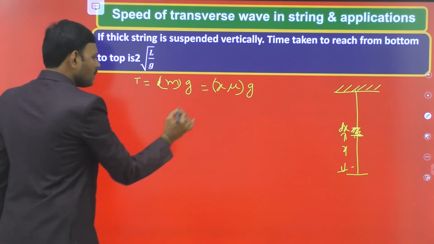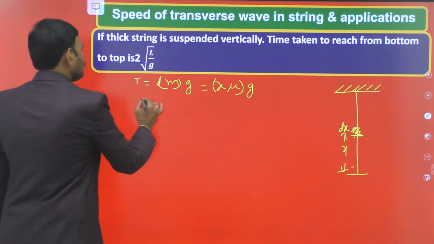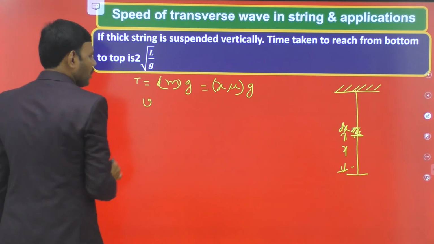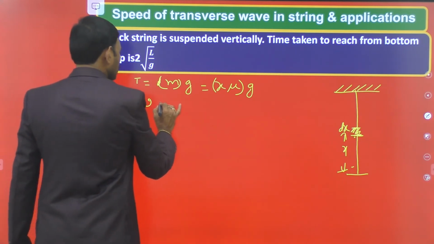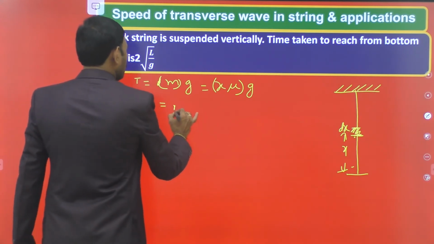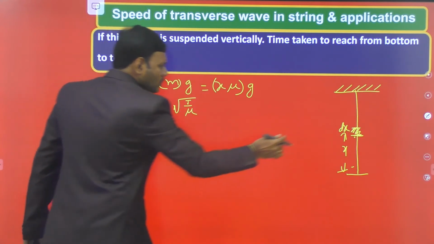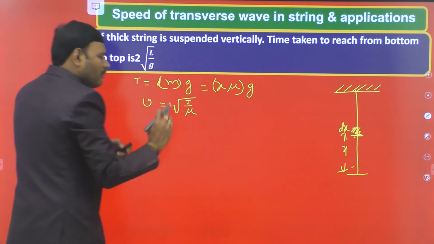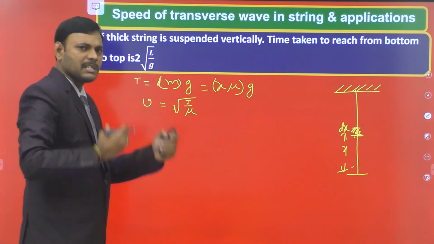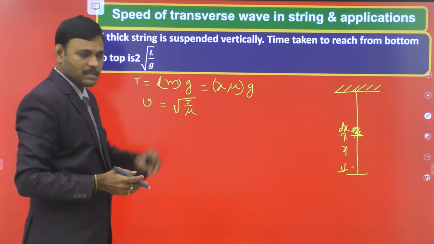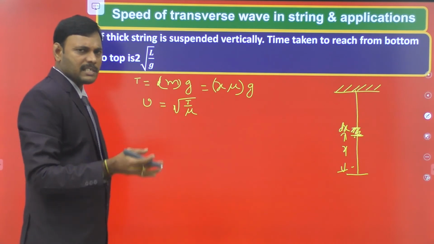Then velocity for that part is v equal to square root of T by mu. At this considered element, velocity is a variable velocity because tension is variable. Tension is a function of x as x is changing.